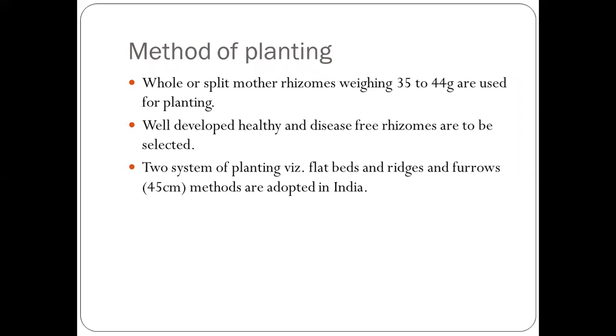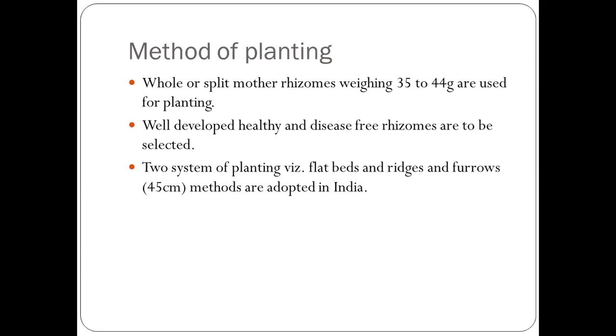After that, there are different methods of planting. Whole or split mother rhizomes weighing 35 to 44 grams are used for planting. For good production of turmeric, we use rhizomes that are well developed and healthy, and free from diseases.